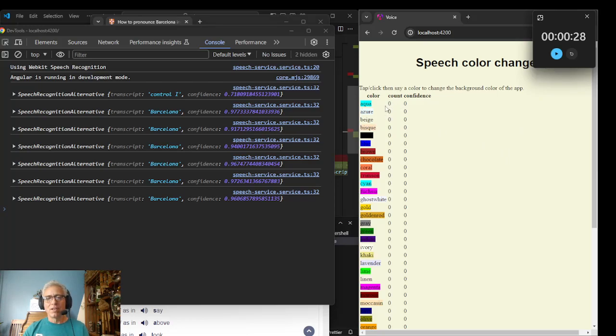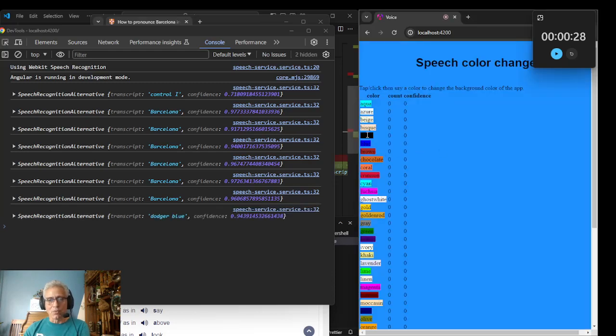Okay, so I have the color, the count. Oh, okay, yeah. What I wanted to do next is, we have Dodger blue, right? So if I say Dodger blue, that's a color, but I don't recognize it. So what I would like to do is maybe add another little cue that says, I don't recognize that.